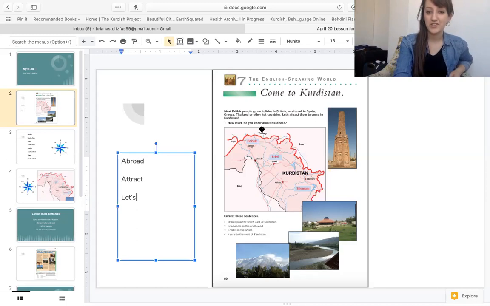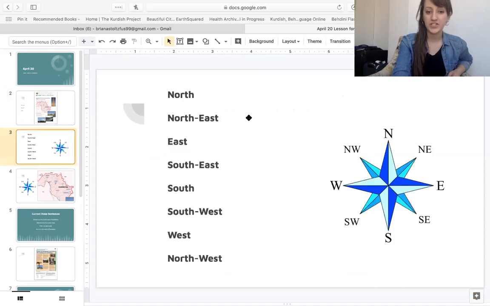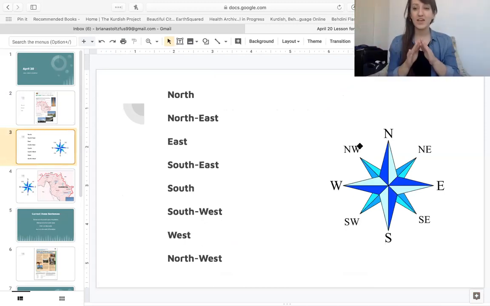This question says, how much do you know about Kurdistan? Well, we will correct these sentences, but first, these are all the directions. This is a compass. Maybe on your phone, you have a compass. A compass tells you which direction is which. This says north. What country is north of Kurdistan? Well, look at the compass. This points up. Right above Kurdistan is Turkey. So Turkey is north of Kurdistan.